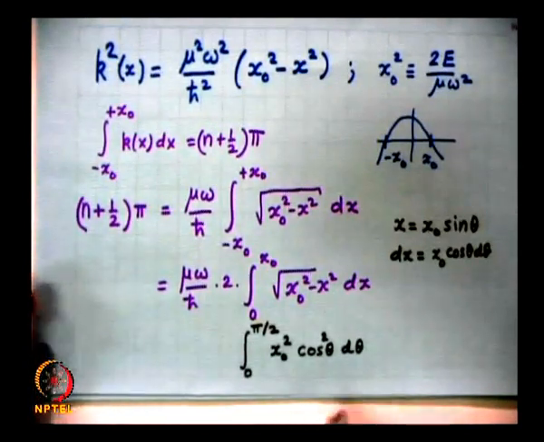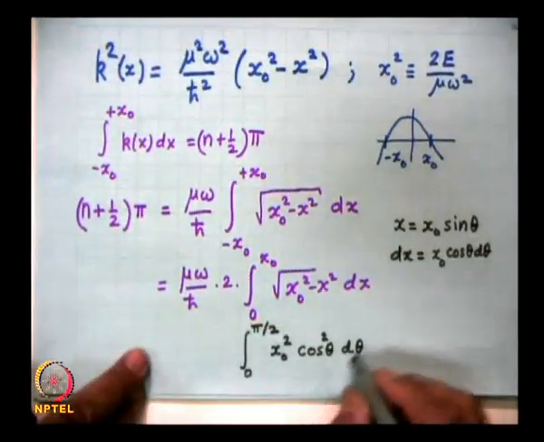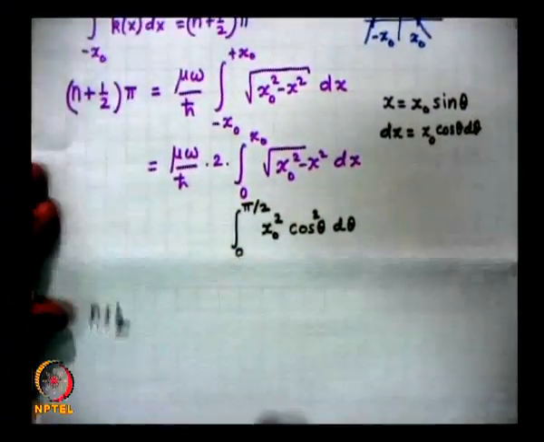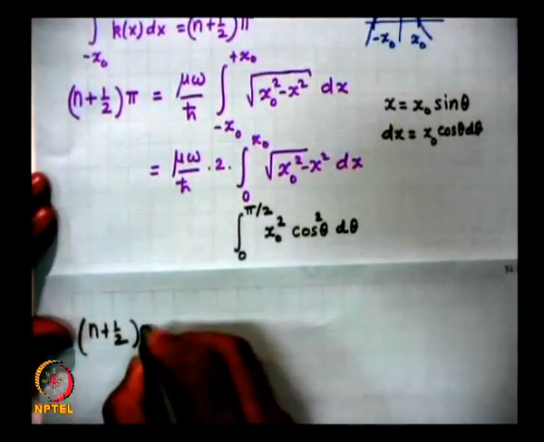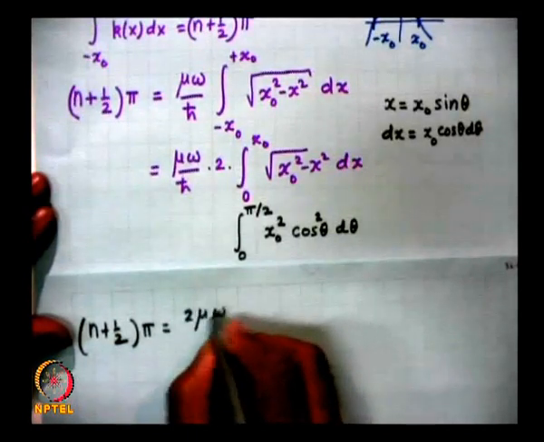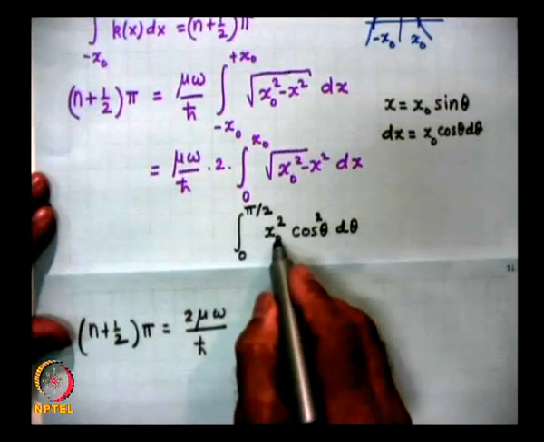So, you can carry out this integration very easily. Let me do it like this, so that you can see, n plus half pi is equal to 2 mu omega by h cross multiplied by x naught square.